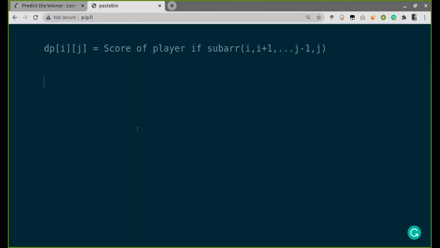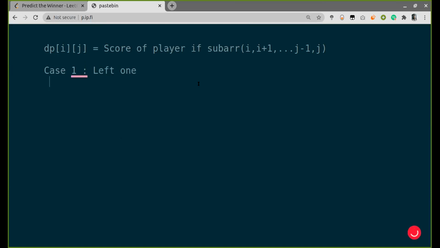Okay, so this is the DP which we will be using, which will give us the score of the player if the subarray left is from I to J. If I am left with the subarray I to J, I can have two possible cases. Case one will be the left one.